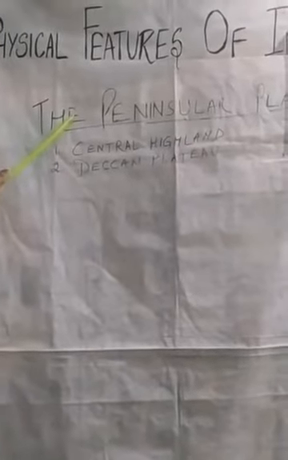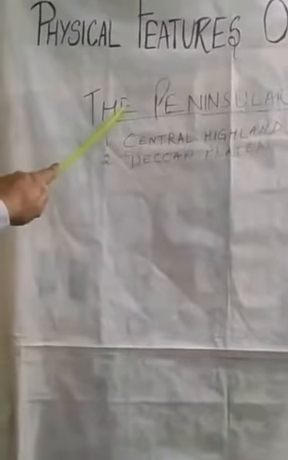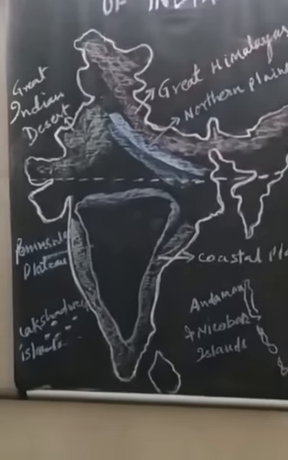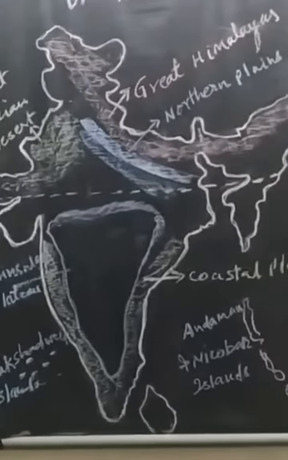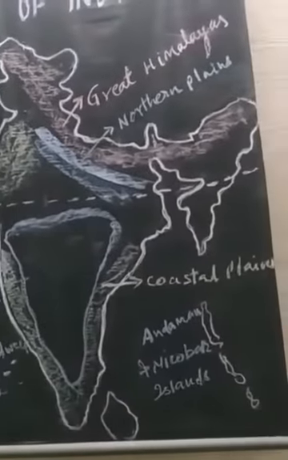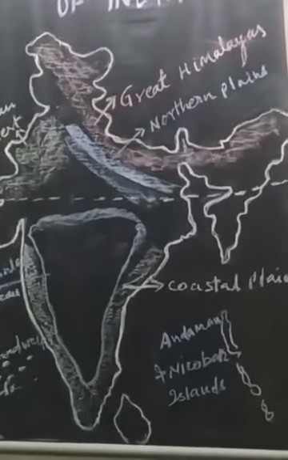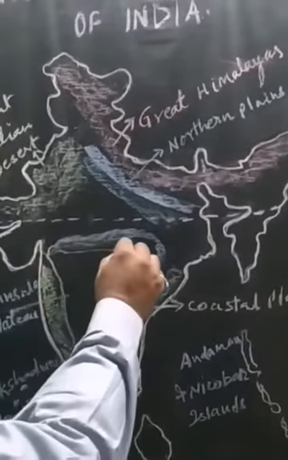First of all, the part of the peninsular plateau lying to the north of the Narmada River. See the location of River Narmada. Here it is, River Narmada.